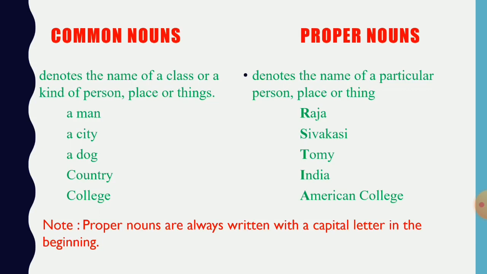Again, when we talk about college in general, we use it as a common noun. But when we talk about a specific college, like American College, take note that the A in American should be a capital letter. That is because American College is a proper noun that refers to one specific college.